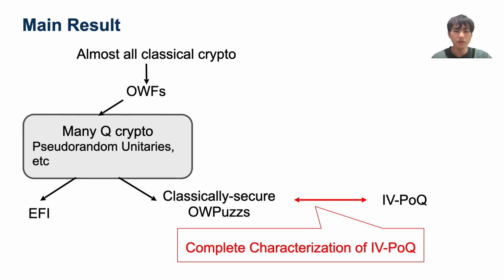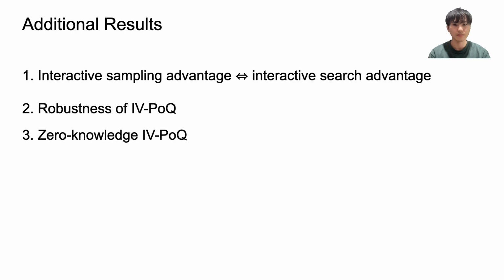This is a summary of our main result. We show the equivalence between the IVP or Q and classically secure one-way puzzles. As I said, this is the first time to obtain the complete characterization of quantum advantage. In the next part, I introduce our additional results.